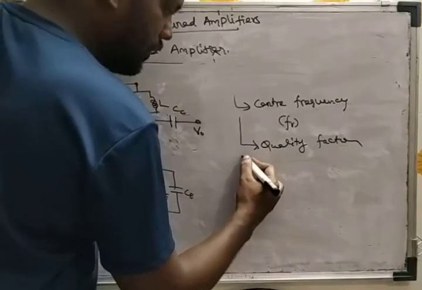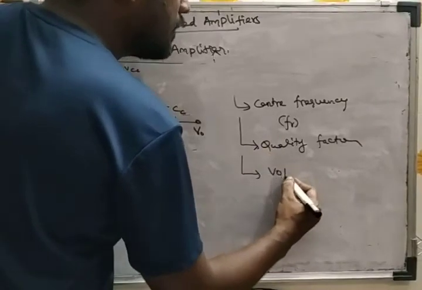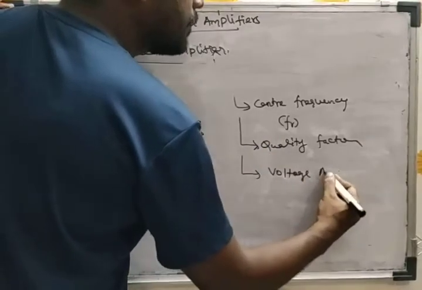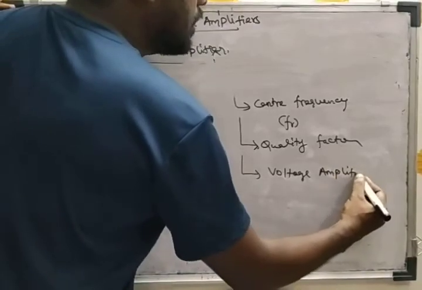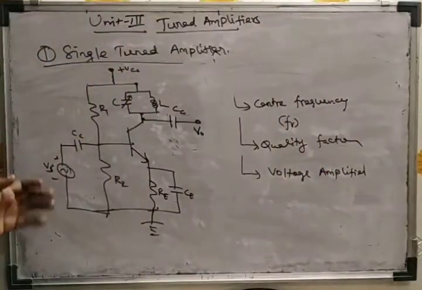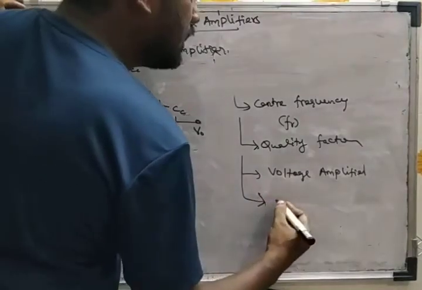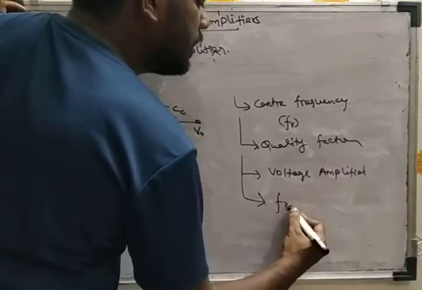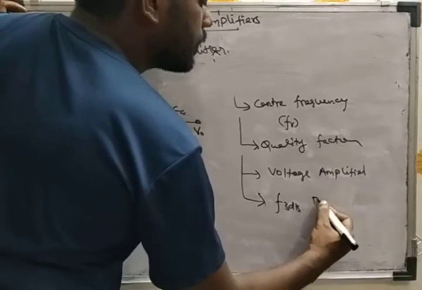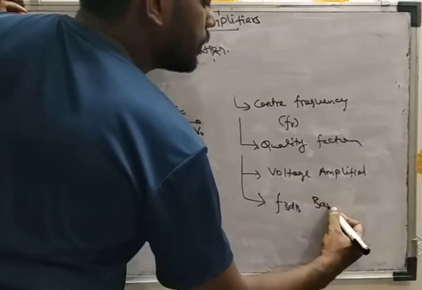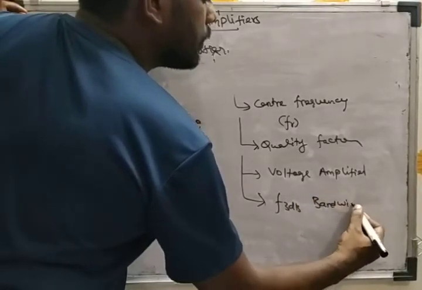Then we have to evaluate the voltage gain of the single tuned amplifier. Then we have to calculate the 3 dB bandwidth.